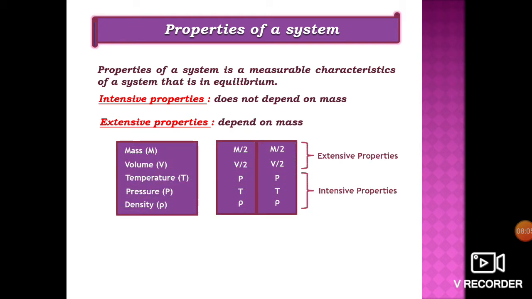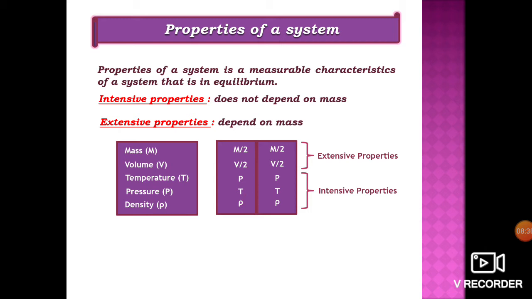Consider a system, which you can see over here, in which we have a substance having mass m, volume V, temperature T, pressure P and density rho. Now we divide that system by making a partition.